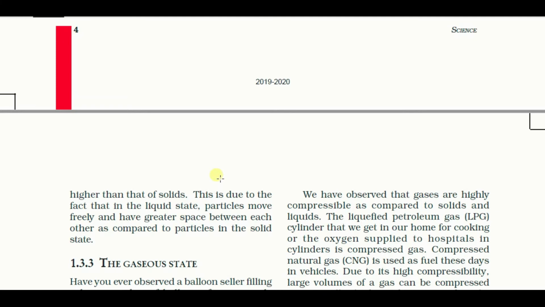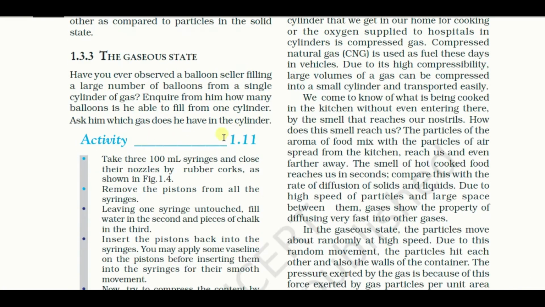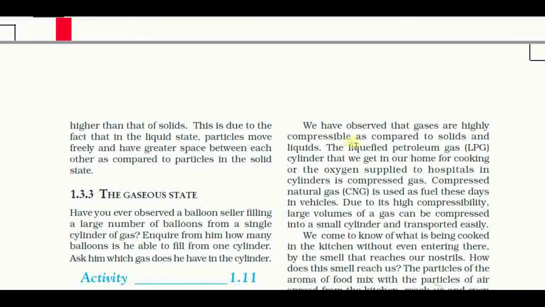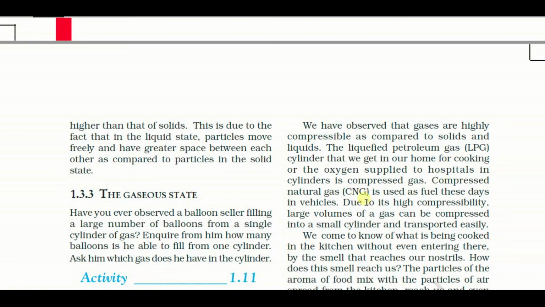Clear everyone? Now come to the gaseous state. We have observed that gases are highly compressible as compared to solids and liquids. The liquefied petroleum gas cylinder that we get in our home for cooking, or oxygen supplied to hospitals in cylinders, is compressed gas. When we get the CNG or LPG, they are in the liquid state because they are highly compressed.